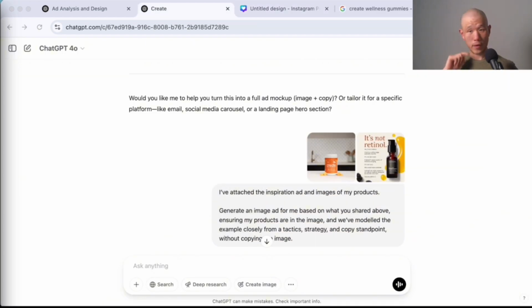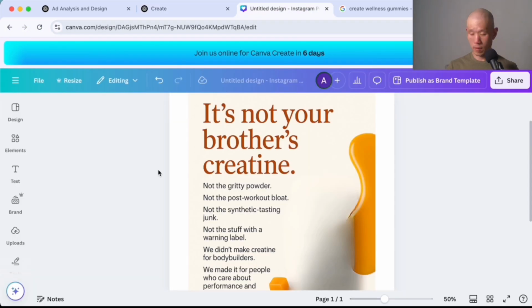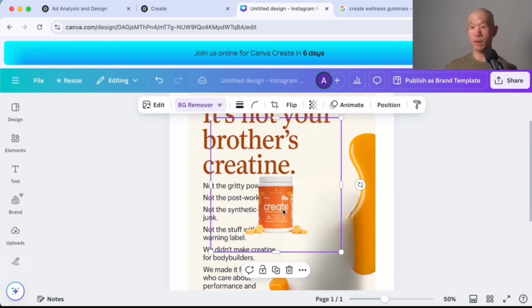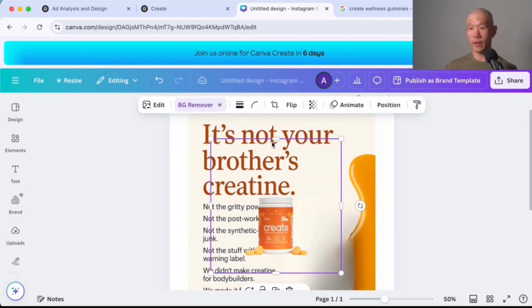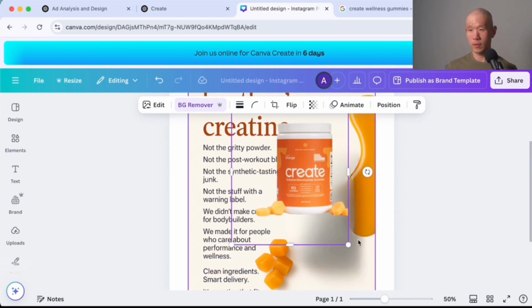So I can hop over here back to my chat with ChatGPT, grab this, copy, paste it, and let's see if we can do a good enough background remover here. All right, came out all right. So what you could do, and again, I'm not a designer, so I'd pass this off to my designer instead, who's awesome at stuff like this and awesome at creating things from scratch too. But now the speed is so much faster.